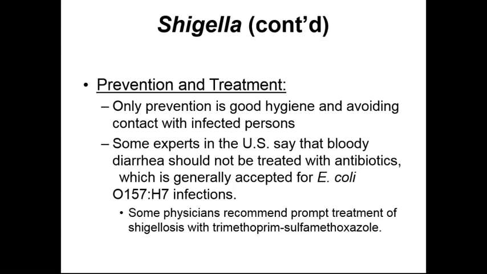However, Shigella can also cause blood in the stool. Sometimes the recommended treatment is going to be trimethoprim-sulfamethoxazole. That is a mouthful. As opposed to the typical antibiotic regimen that's going to be used for E. coli.